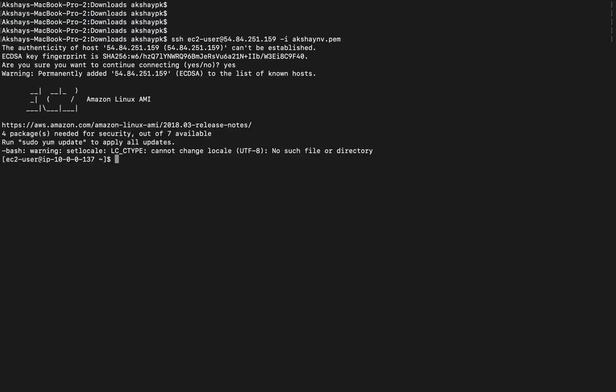Bingo. So we are able to connect to this EC2 instance in the public subnet, but let's see if it has internet access through the internet gateway, through that custom route table where we associated the public subnet and so on. So let's do a simple yum update -y. It's telling me I need to be root, so let's elevate our privileges to super user.